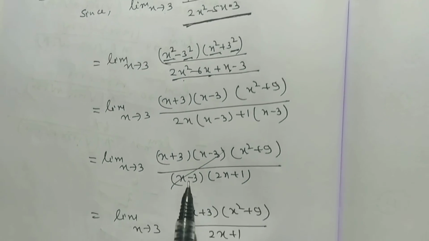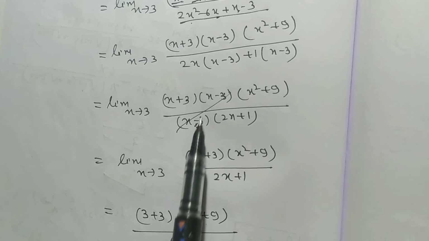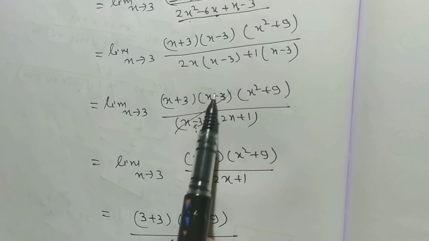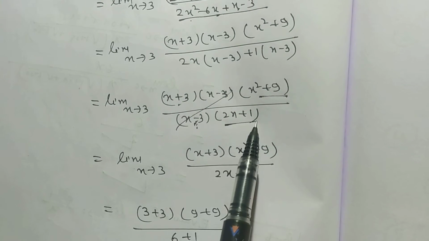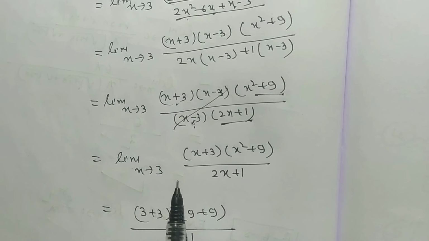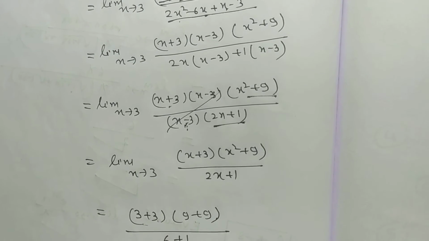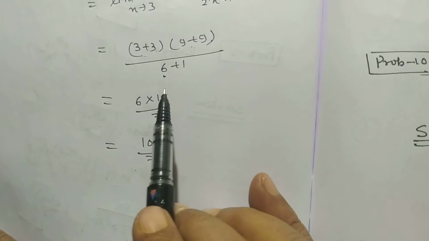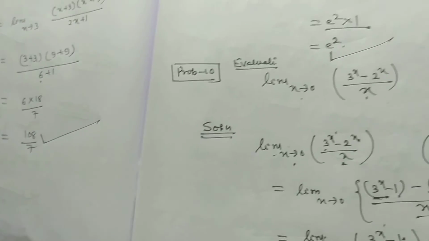And taking common, we have (x minus 3) in both the numerator and denominator, so we cancel this factor. We get (x plus 3)(x square plus 9) divided by (2x plus 1). And by taking limit x tends to 3 in this expression, we have (3 plus 3)(9 plus 9) by (6 plus 1), that is 108 by 7. So my dear student, in this way, we made